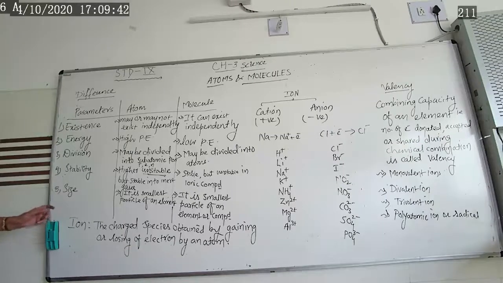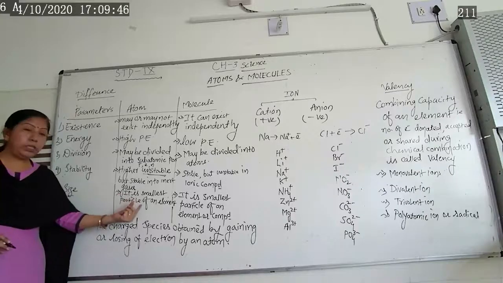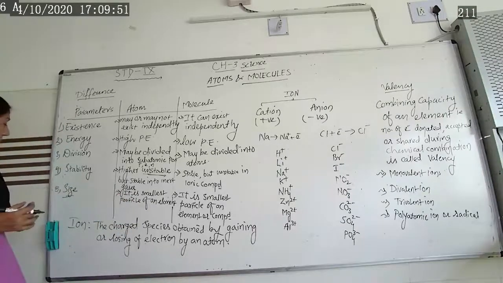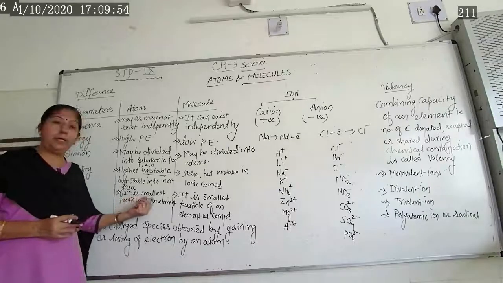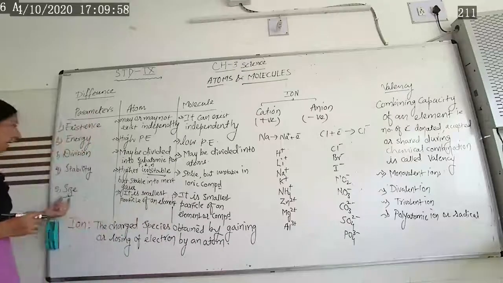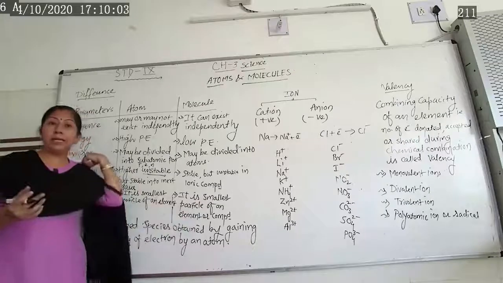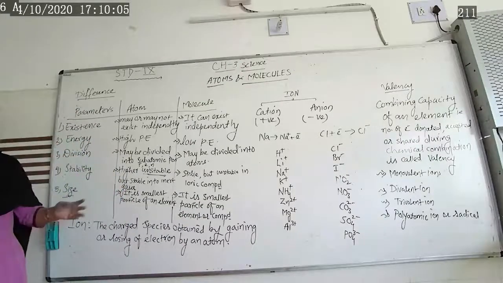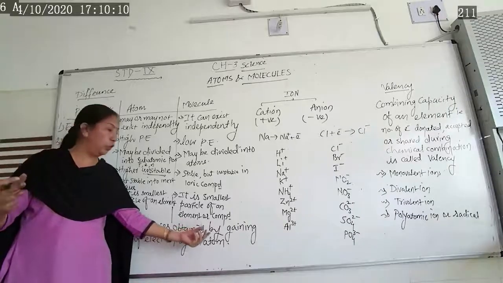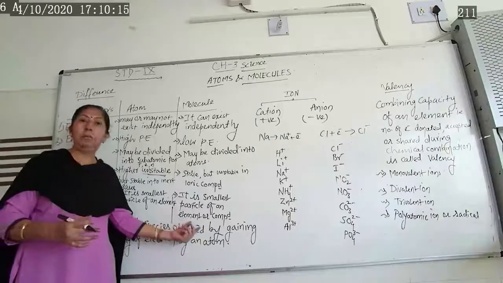Size. Fifth difference, let us see about the size. Atom is the smallest particle of an element, as we have given the definition of atom. While in case of molecule, it is the smallest particle of an element or a compound, because two or more elements combine together and form a molecule of element or a molecule of compound, depending upon homo or heteroatomic molecule.